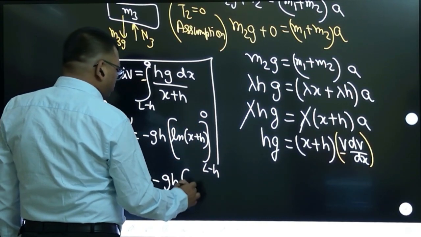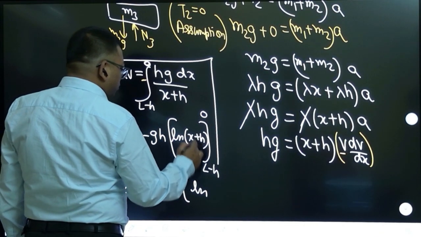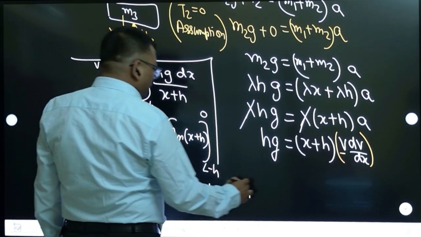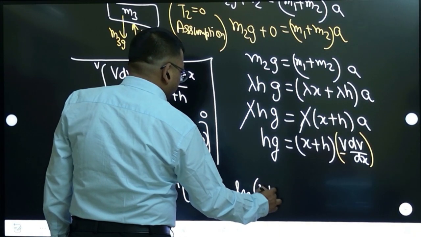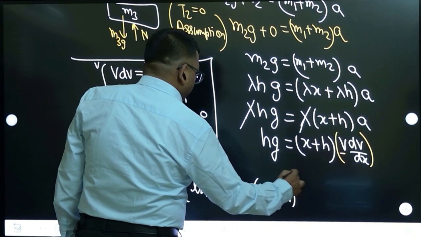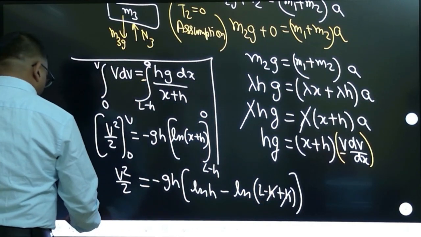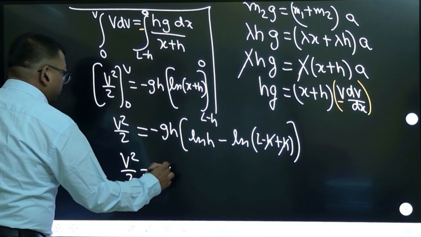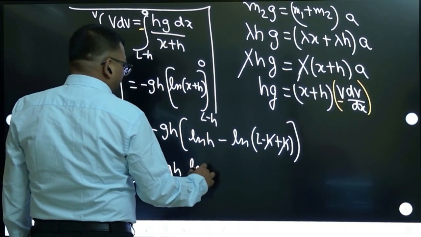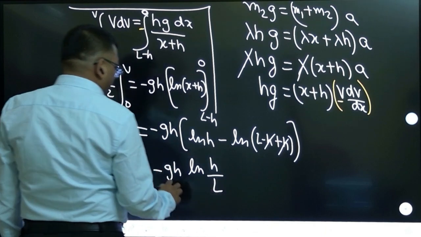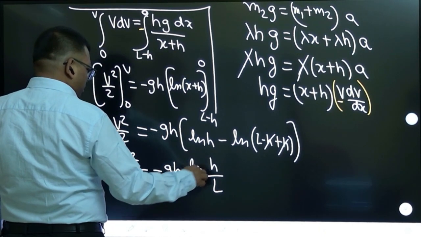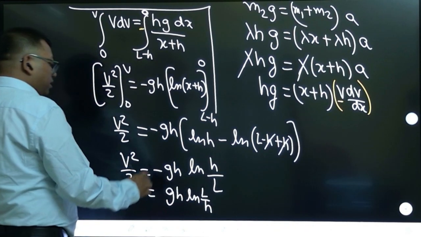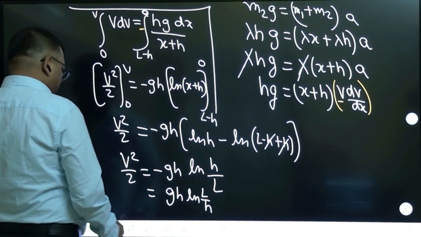Log a minus log b, I will write it once. Substituting x as 0 gives ln h, minus ln of, substituting x as L minus h, (L minus h plus h), which gets cancelled, giving L. So you get v square by 2 equals minus gh ln h by L. And this minus comes into the log, so it becomes gh ln L by h, since the power reverses the log ratio.